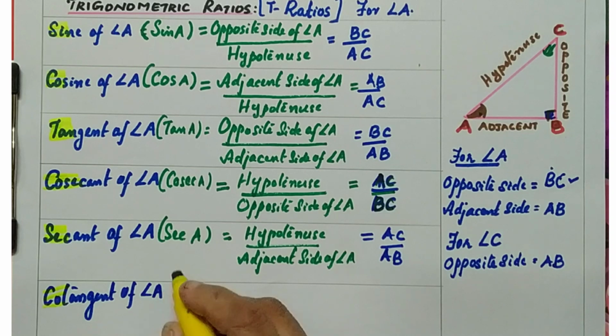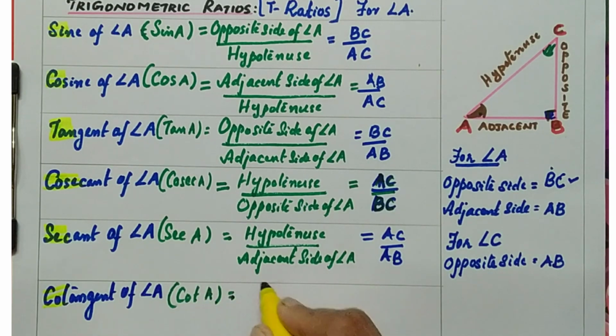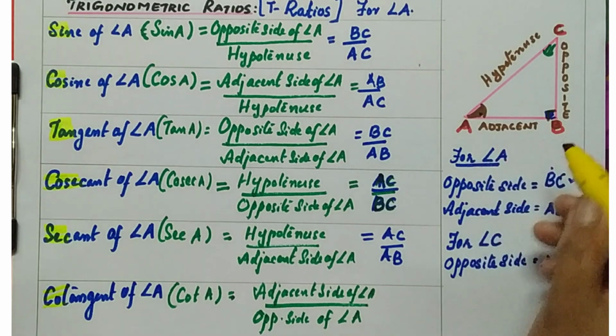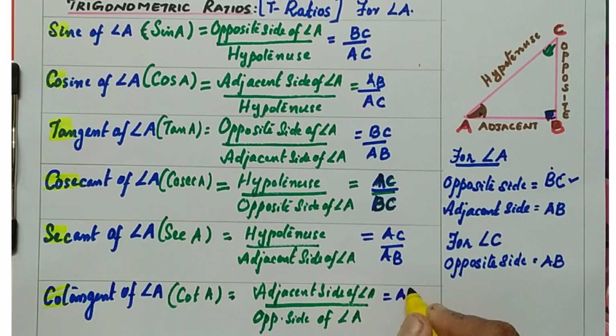So the last formula is cot A. The cot A formula is the adjacent side of angle A by the opposite side of angle A. Which is the adjacent side here? The adjacent side is AB, by the opposite side BC. So these are the 6 basic trigonometric ratios.